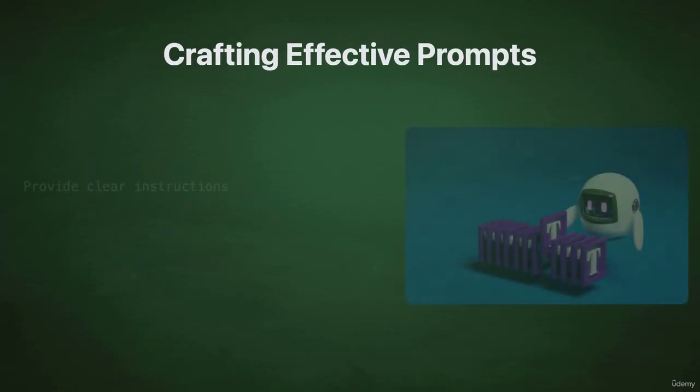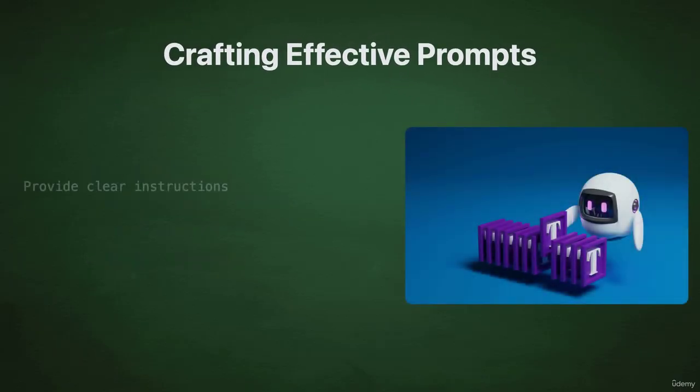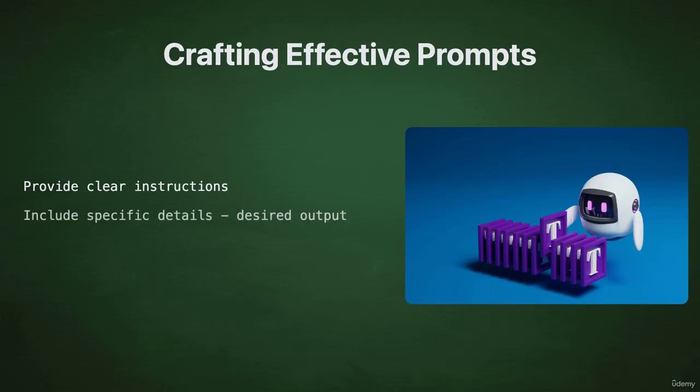To illustrate the concept of prompts, let's consider an example. Imagine you want an AI system to generate a short story about a magical forest. A well-crafted prompt for this task might be: write a 300-word short story about a young adventurer who discovers a hidden magical forest filled with enchanted creatures and ancient secrets. Describe the sights, sounds, and emotions the adventurer experiences as they explore this mystical realm. This prompt provides clear instructions, specific details about the desired story, and enough creative freedom for the AI system to generate a unique and engaging narrative.